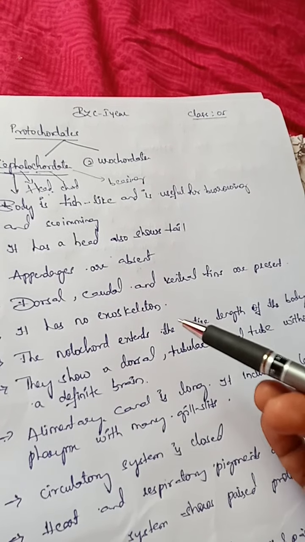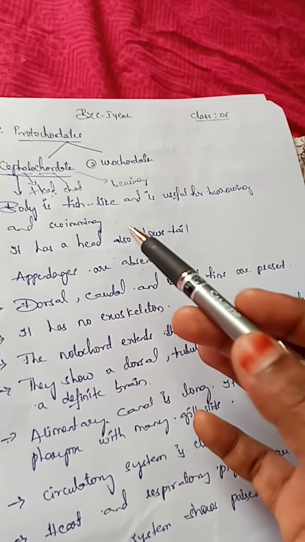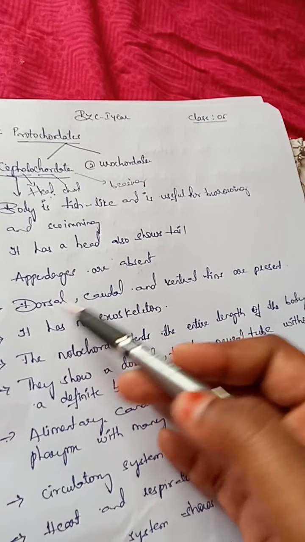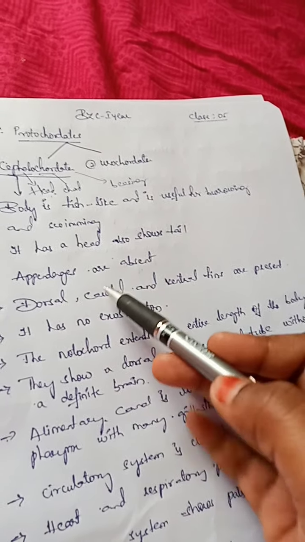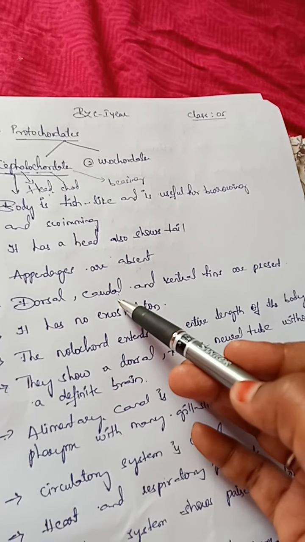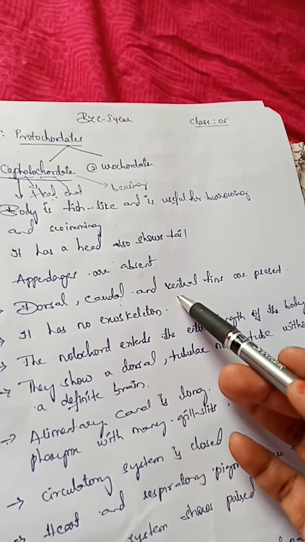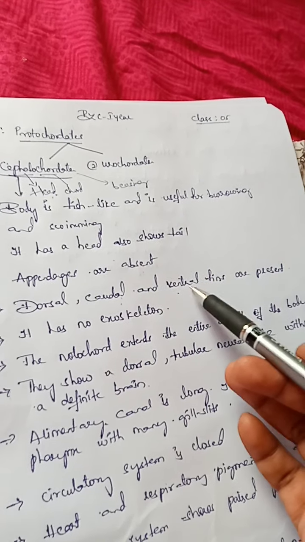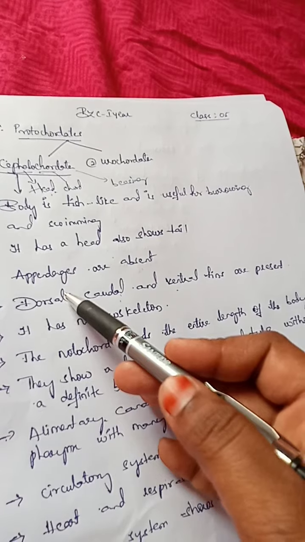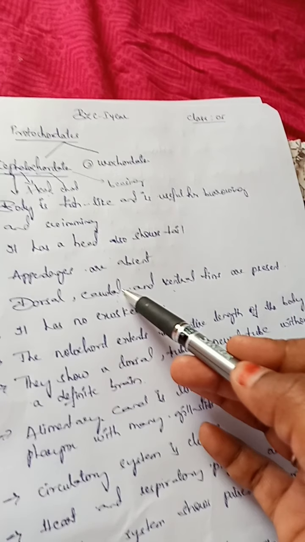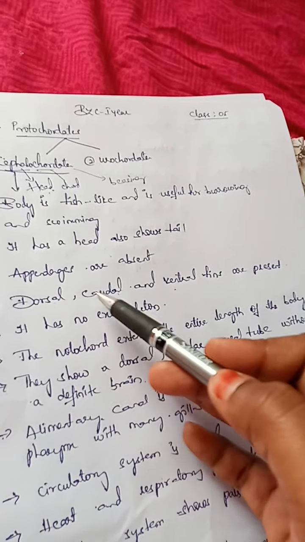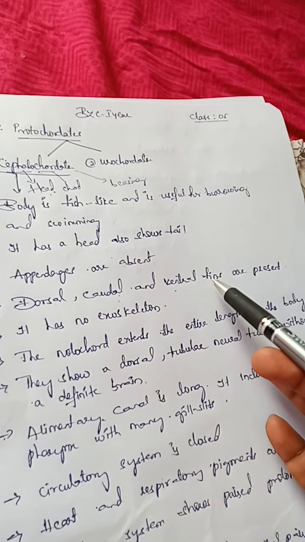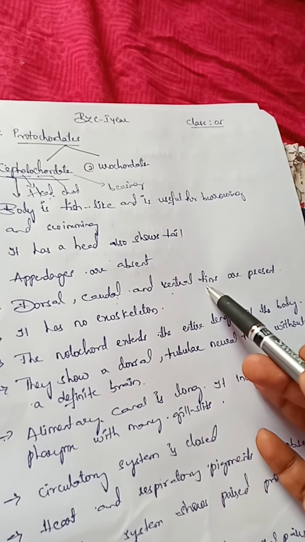Same like the fish, the fins are also present in the cephalochordates, on the dorsal side, that means the back side, caudal side, caudal means the tail region, and ventral, the front side. Front side we call ventral, back side we call dorsal, tail region we call caudal. So on all these sides we can find fins in the cephalochordates.